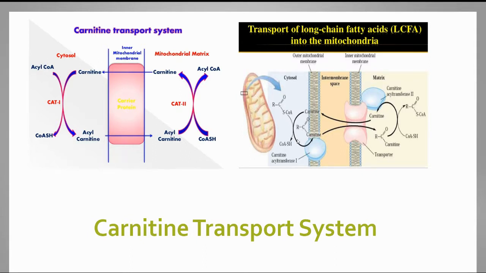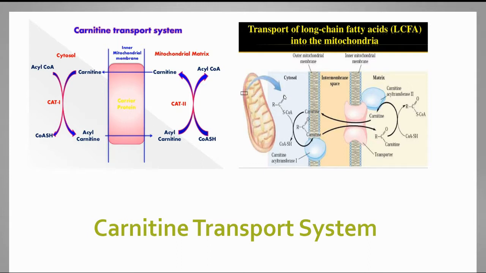That acyl carnitine enters the inner mitochondrial membrane by certain transporters which are present on the intermembrane space. And after entering, the carnitine is dissociated, and again it goes from the matrix to the cytosol to carry the acyl CoA. This type of system is known as the carnitine transport system, which takes place before the beta oxidation.